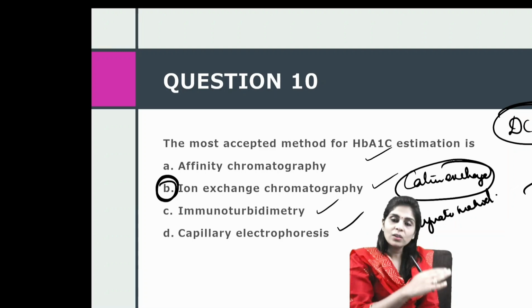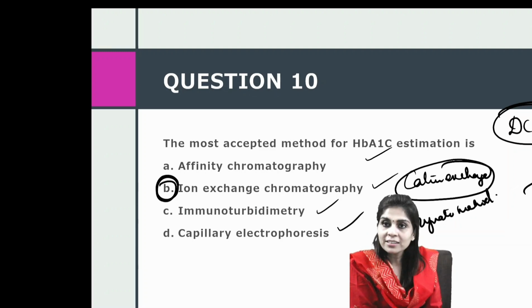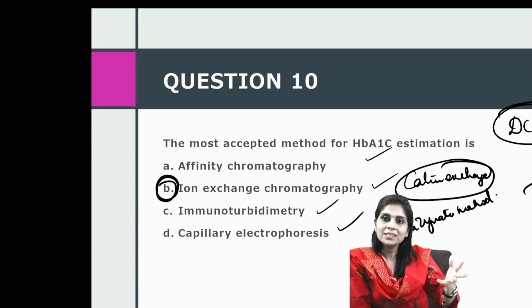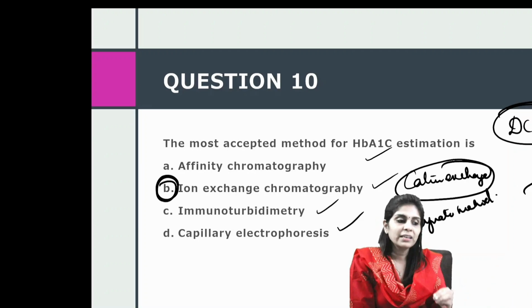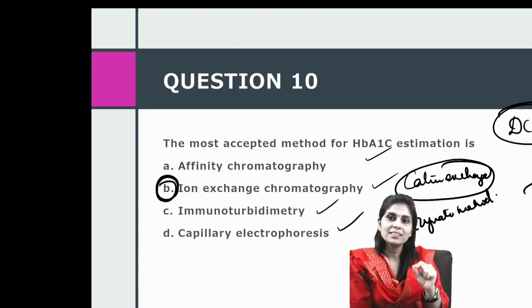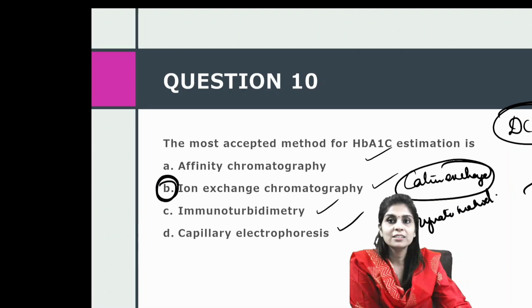But then we have all the other methods which are available in market, and all of these are reliable because all these are harmonized or standardized against the DCCT values. Okay, but if you are asked which is the reference method or the accepted method, your answer should be ion exchange chromatography.